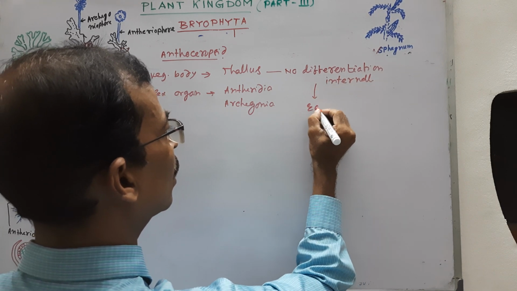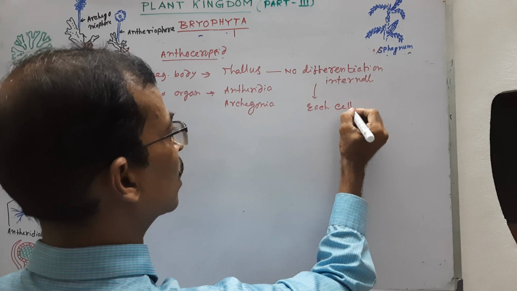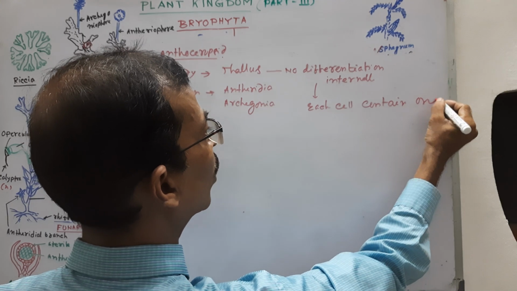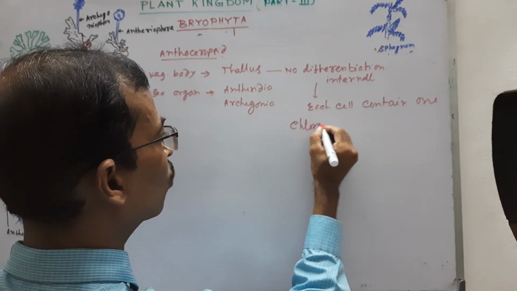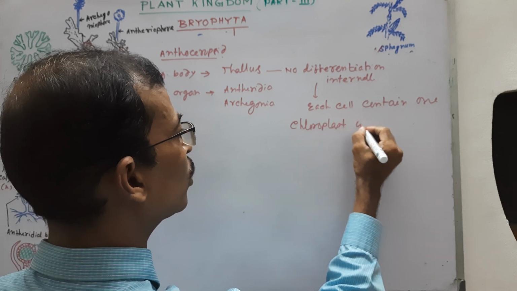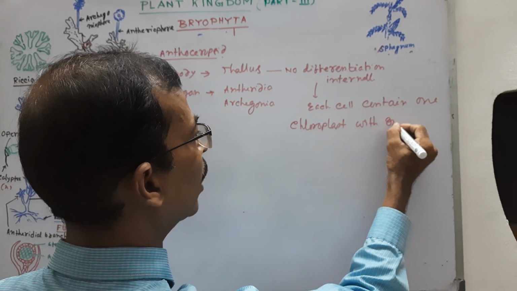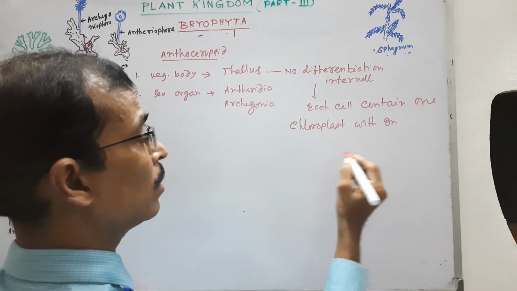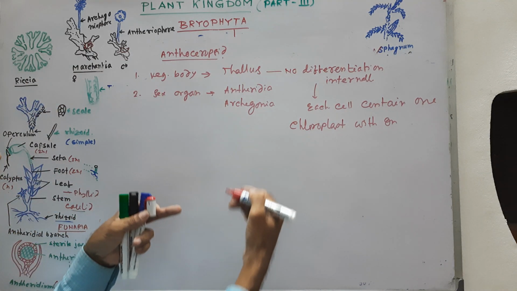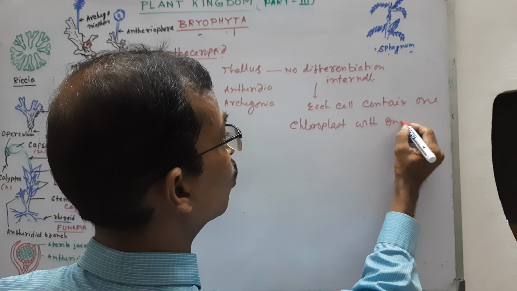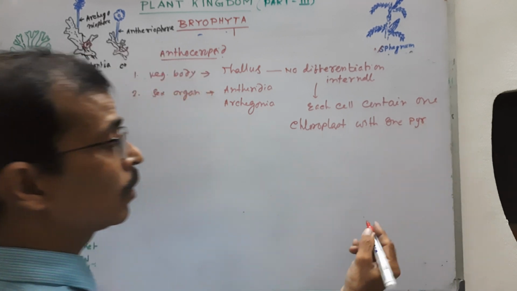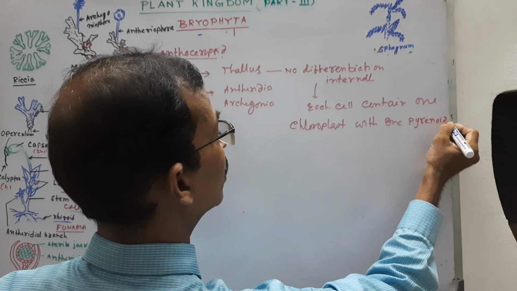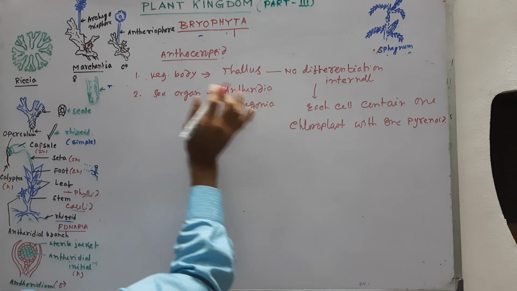Here each cell has a special character: each cell contains one chloroplast with one pyrenoid, like algae, as in Chlamydomonas. This also indicates they arose from a chlorophyte ancestor. You know that the pyrenoid is a proteinaceous particle encapsulating starch. This is the thallus structure, and the sex organs are like the other groups.